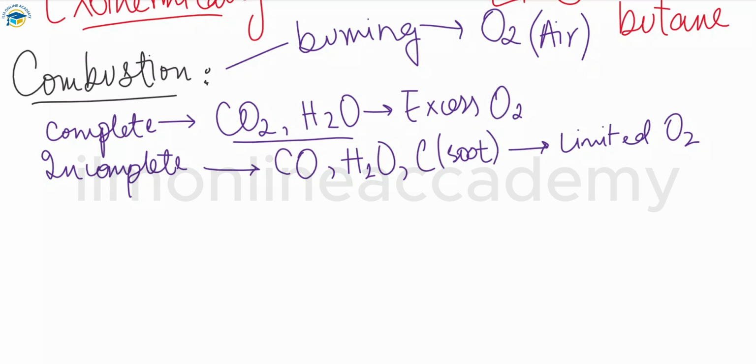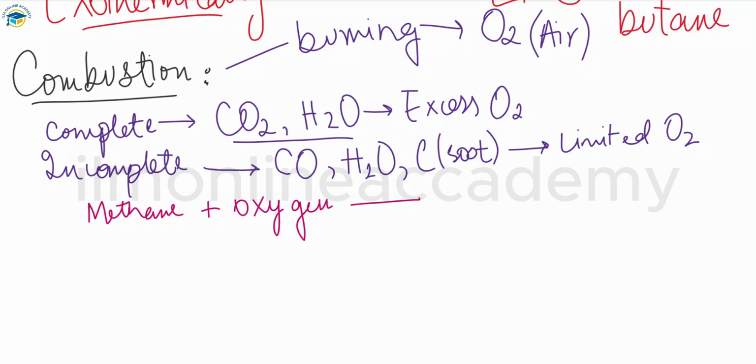Alkanes burn readily in a good supply of air. In complete combustion, carbon dioxide and water vapors are released. The equation for this would be methane plus oxygen, and this reaction happens in a good supply of air.